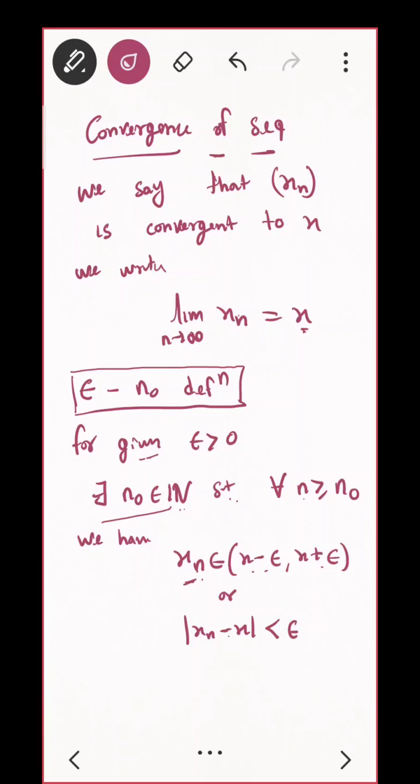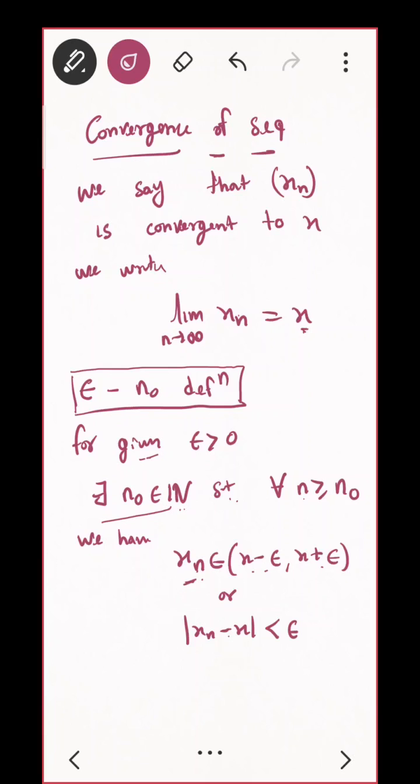So if I ask you Archimedean property, you must answer this only. That is, give me any real number, I'll give you a natural number which is bigger than that. That's it. Or you can simply say natural number is not bounded above. Is that okay? Is that clear to you? Okay, perfect. Good.